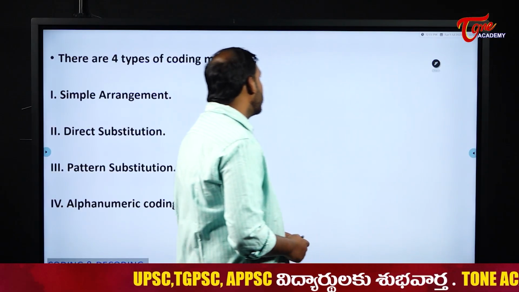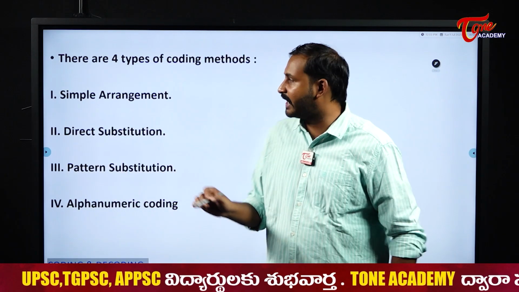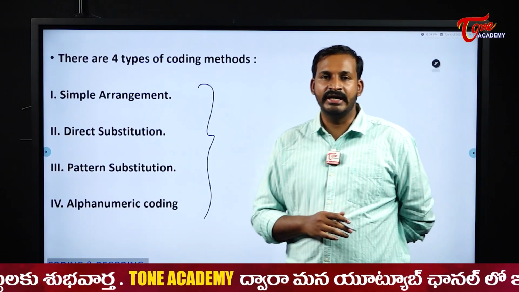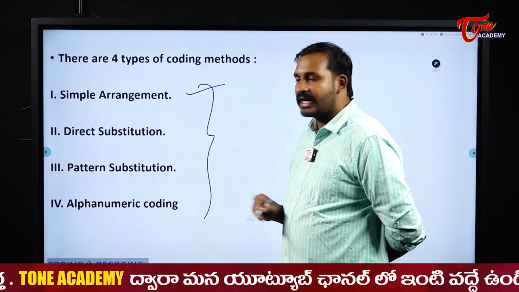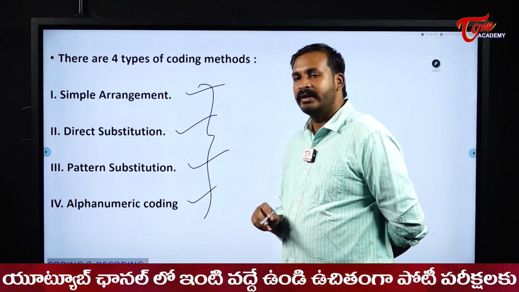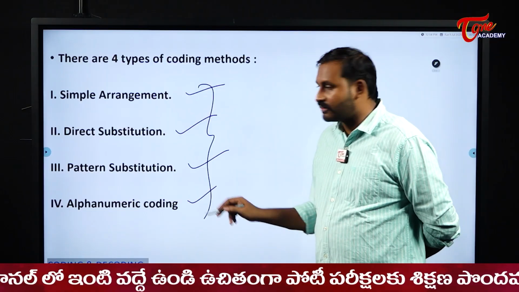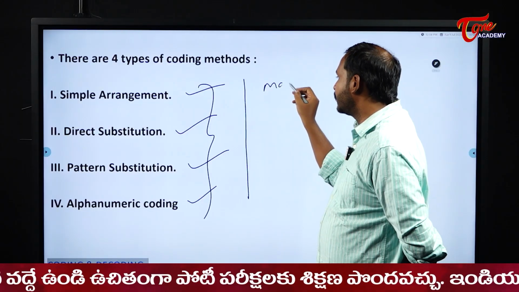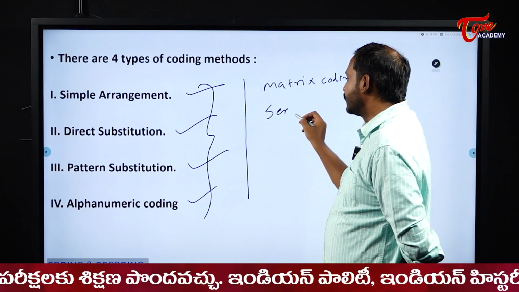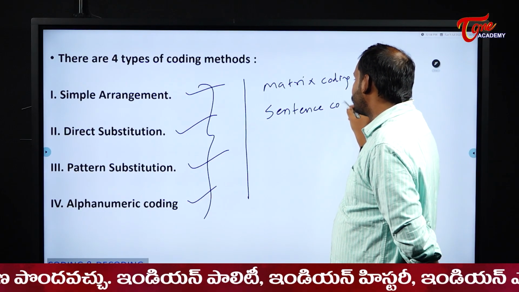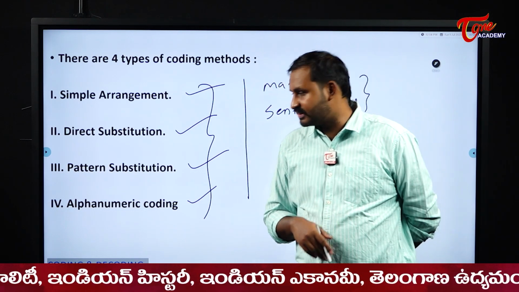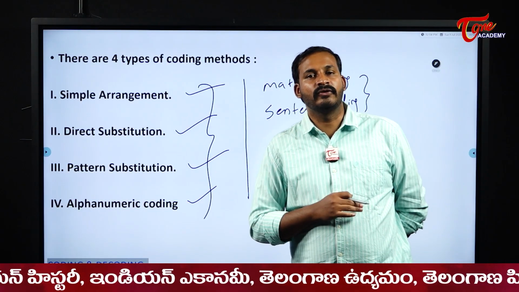When it comes to coding and decoding, students, we will have different types of patterns in this one. Different types of arrangements or coding and decoding questions. The first one is simple arrangement, and then next direct substitution, pattern substitution, and alphanumeric coding, like this. Along with this, we will also have matrix coding, as well as sentence coding. These two are also there. We will see them in different competitive examinations. So all these different types of coding and decoding are there.